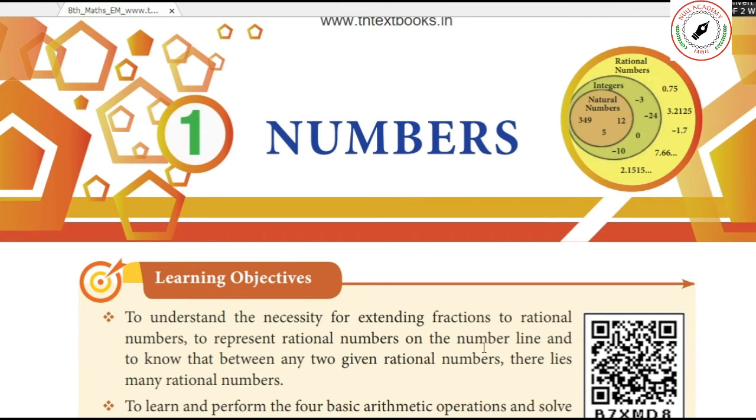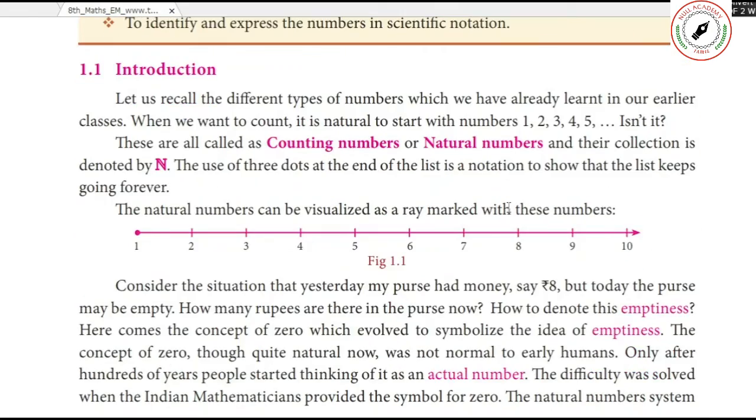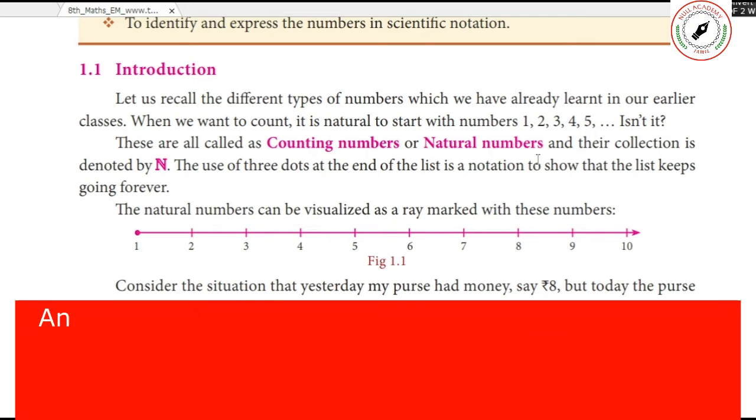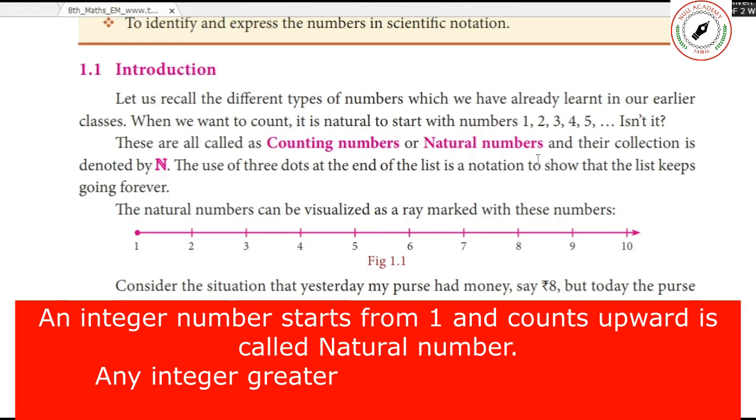The lesson 1 maths, first lesson in numbers. That is what we are going to see. We will see the introduction. What is a natural number? A natural number is a number which starts from 1 and goes upwards.